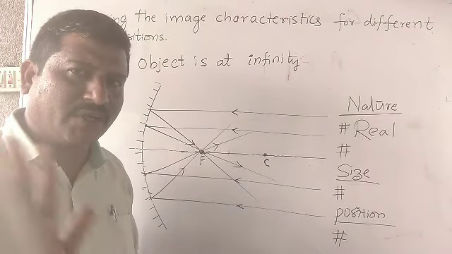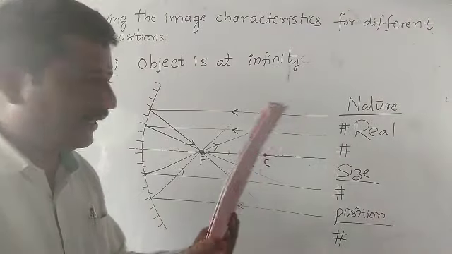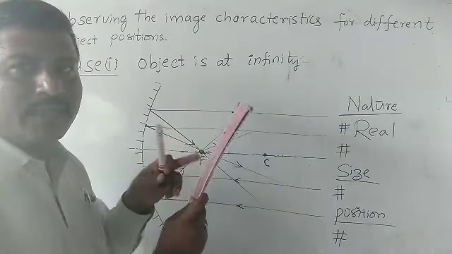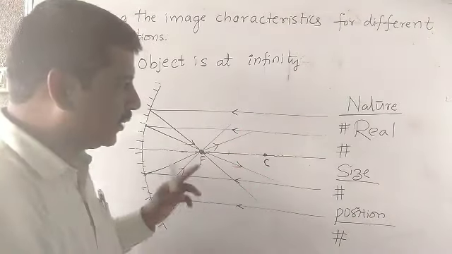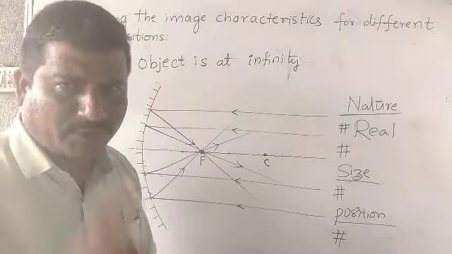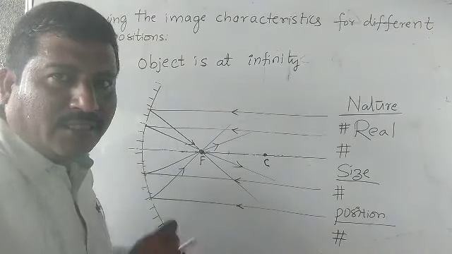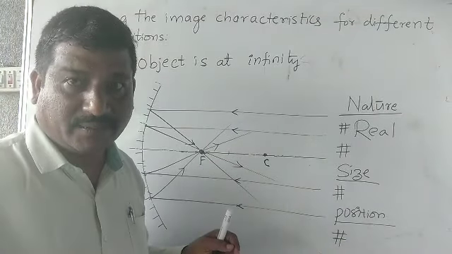But we are not discussing virtual images. We are discussing real images. Suppose you place a screen here, this is the screen. If you place the screen here, you will get the image on this screen. So that's why it is a real image. And one more thing: these reflected rays always give a real image.